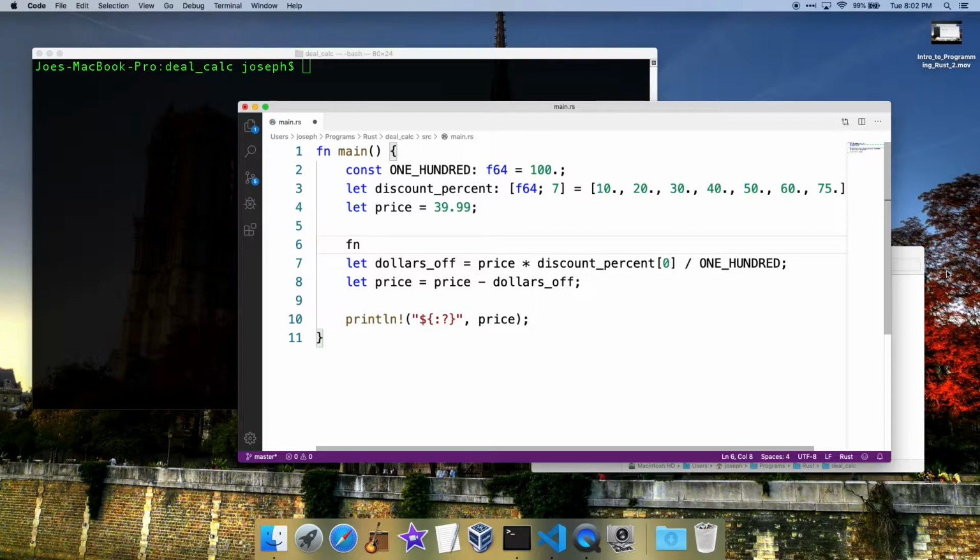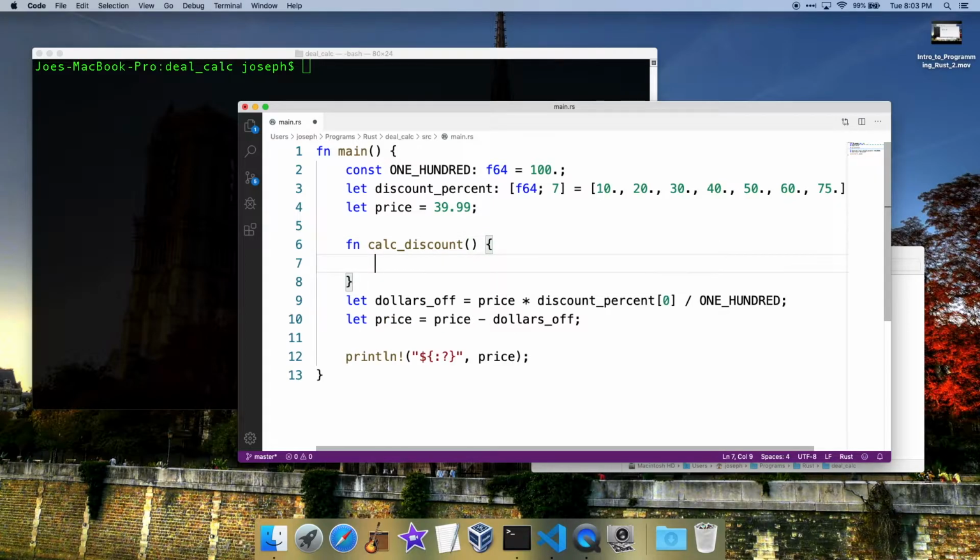Let's just say calc discount. So you kind of want to name it like what it does. It calculates the discount, right? So calc discount, and functions have these parentheses after them. That's where you would feed it data if you're giving it data, and we will actually give ours that. And then it has these curly brackets. Anything inside the curly brackets, that's the code, that's the program that runs.